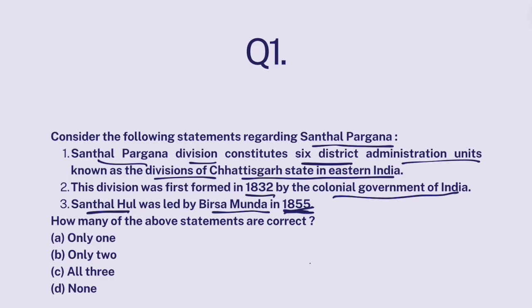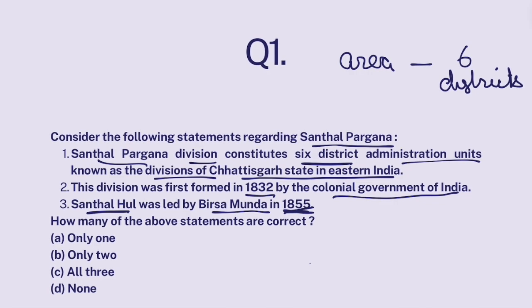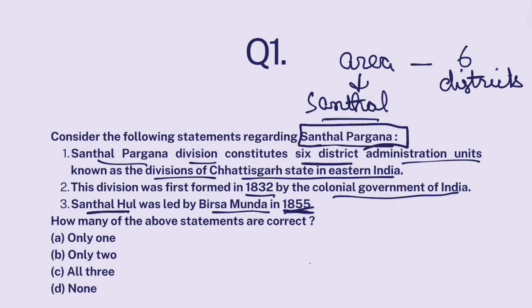Now look, Santhal Pargana is basically an area which consists of 6 districts. And this area is designated for Santhal tribals. Santhal tribals have certain rights over here. Their customary law, their tribal law is protected and recognized in this area. And this area is known as Santhal Pargana. It consists of 6 districts in the state of Jharkhand, not Chhattisgarh. So this statement is false because it's not Chhattisgarh, it should be Jharkhand.